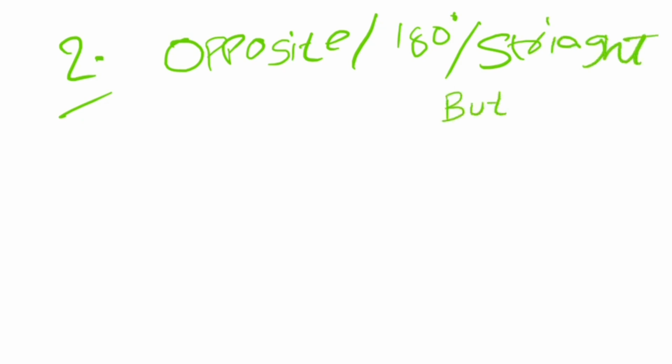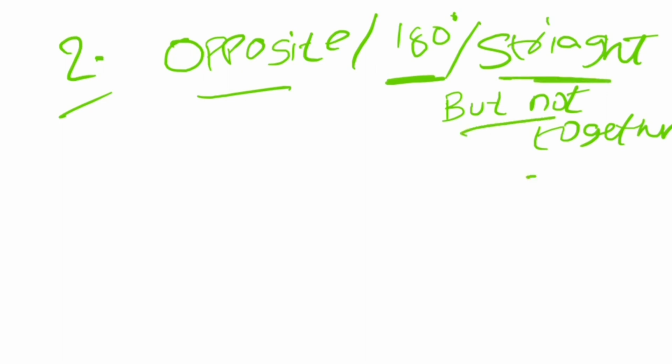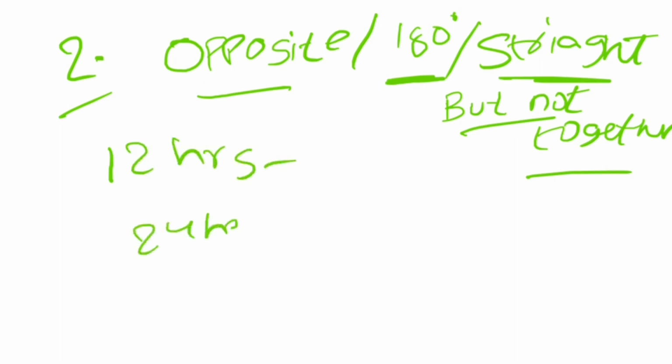They will ask how many times the minute hand and hour hand are opposite to each other, or 180 degrees apart, or straight but not together. In 12 hours, how many times? In 24 hours, how many times? They will ask exactly like this.